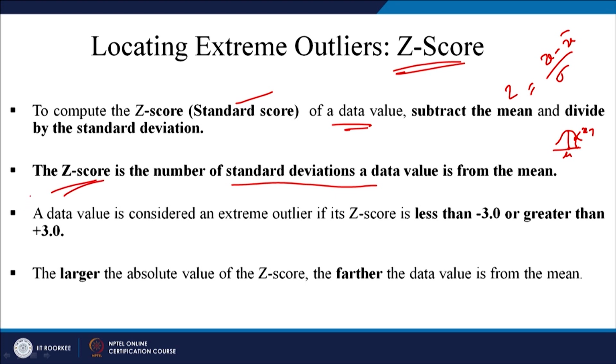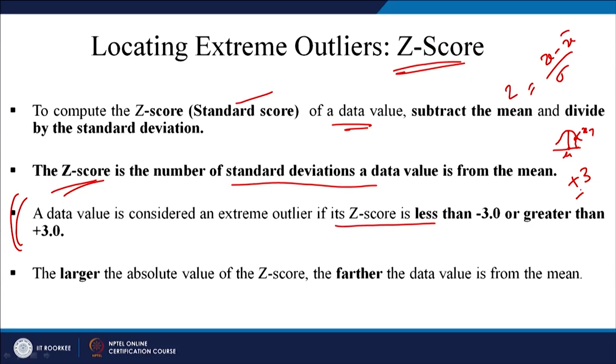Now, here is the answer to the question I asked in the beginning, how to find outliers. A data value is considered an extreme outlier if its Z score is less than -3 or more than +3. So, any Z value more than +3 and less than -3 would be an outlier, right. The larger the absolute value of the Z score, of course, the farther that point is from the mean.